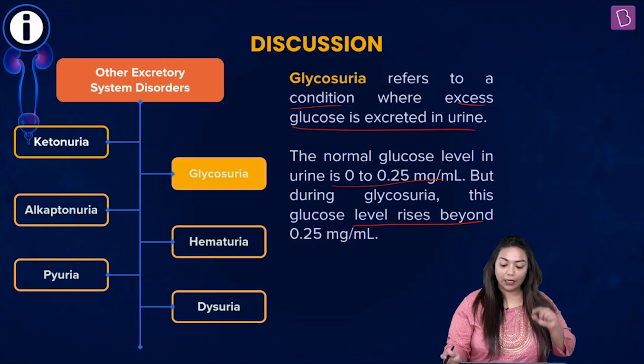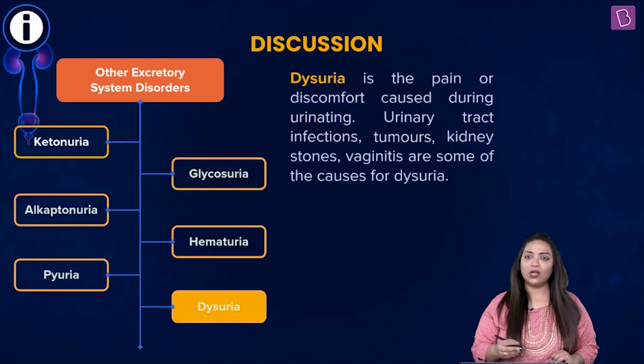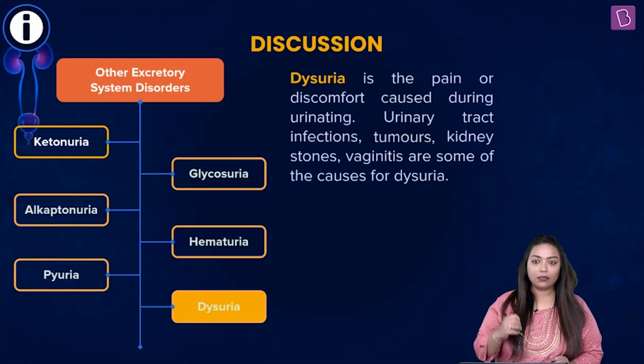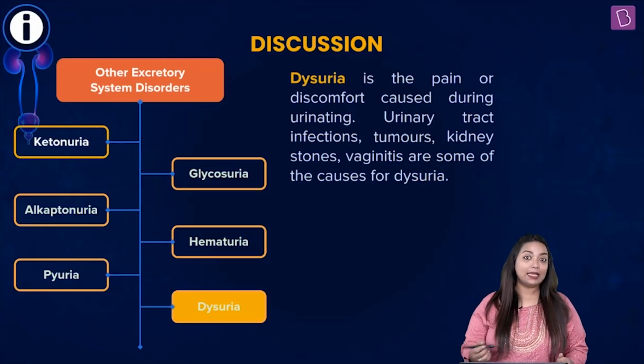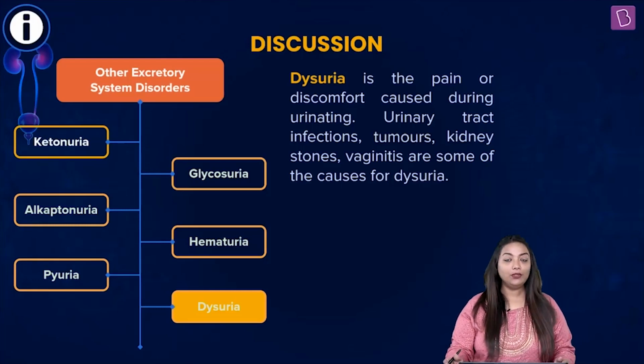Further, dysuria. What is dysuria? It's pain or discomfort caused during urinating. Now, urinary tract infections, tumors, kidney stones, vaginitis, these are all some of the conditions which can cause discomfort or severe pain during urinating.